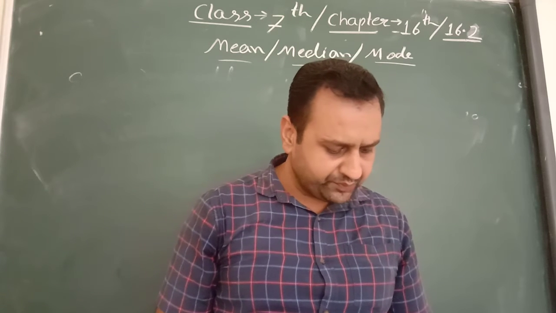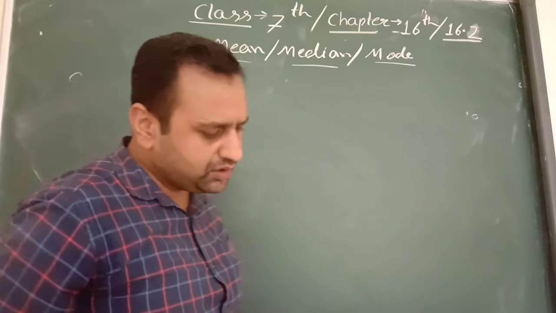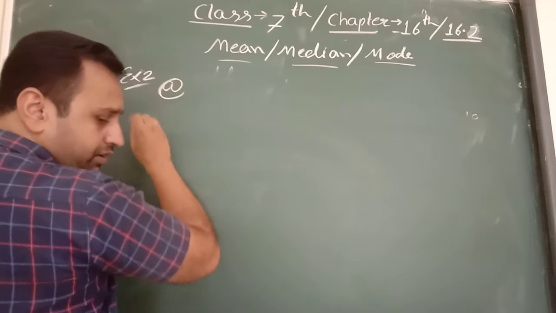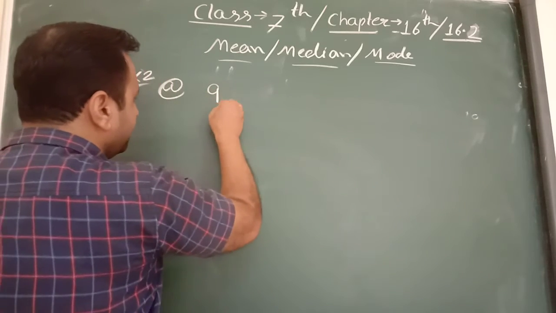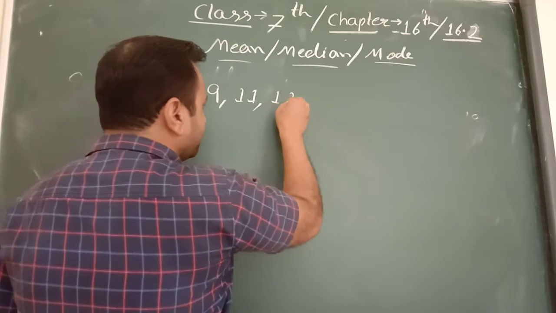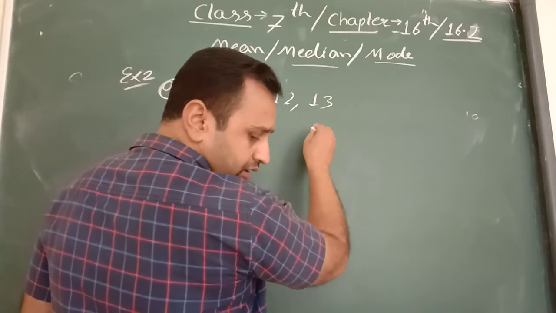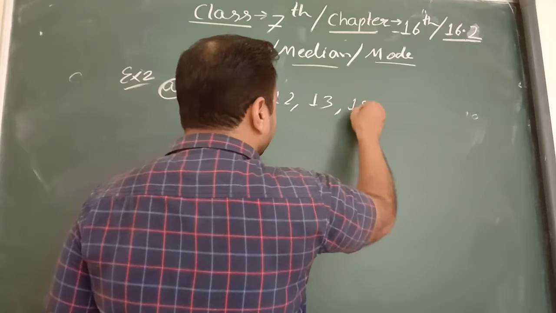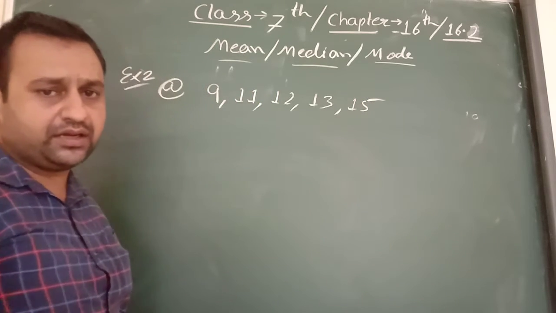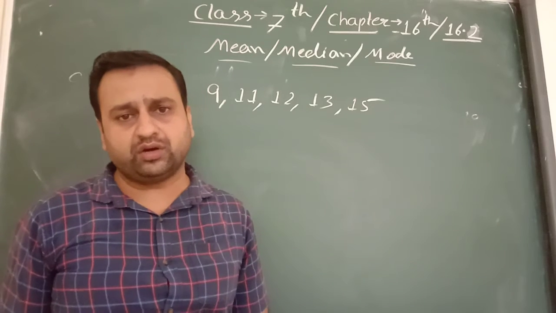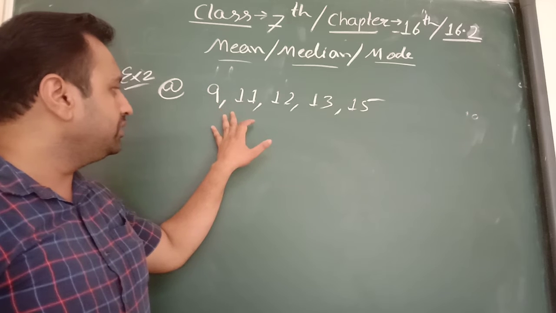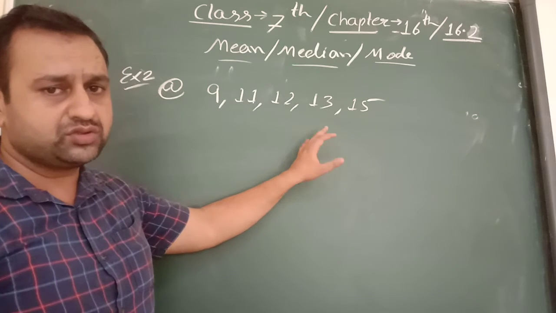Example number 2, A part. Numbers are given: 9, 11, 12, 13 and 15. To find the median, firstly we write the data in ascending or descending order. The data is already in ascending order, so we have no problem.